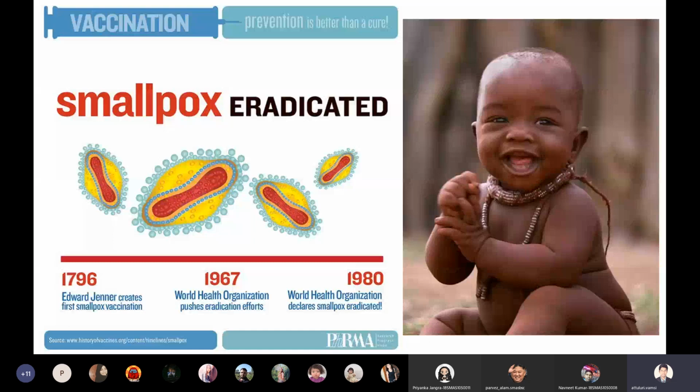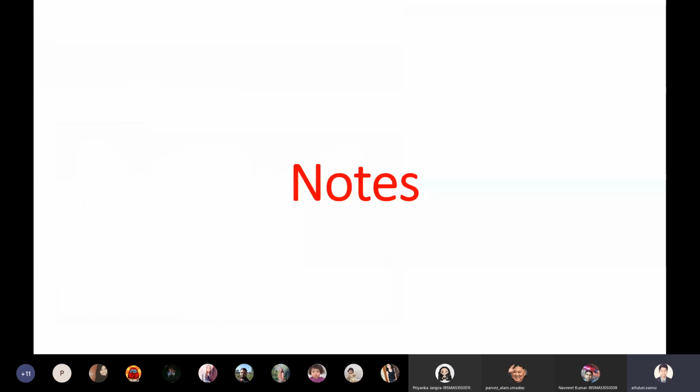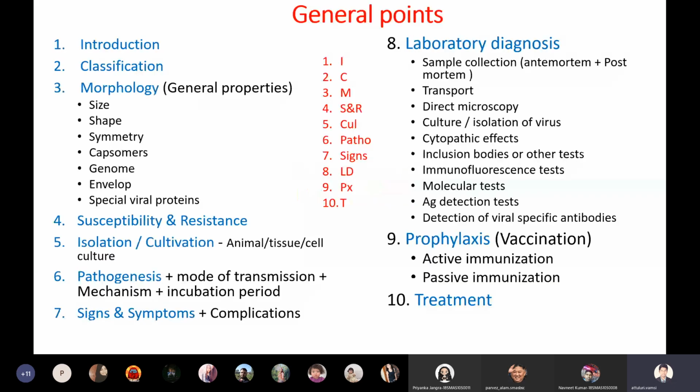Now let us come to the actual notes. Let us see the morphology, the basic things of this virus. We know that we will break down any virus into these 10 points. We will discuss introduction, classification, morphology, susceptibility, isolation, pathogenesis, signs and symptoms, lab diagnosis, prophylaxis, and treatment. So let us see smallpox.